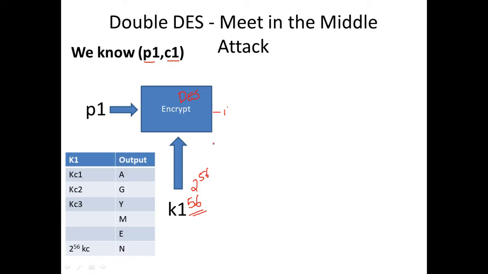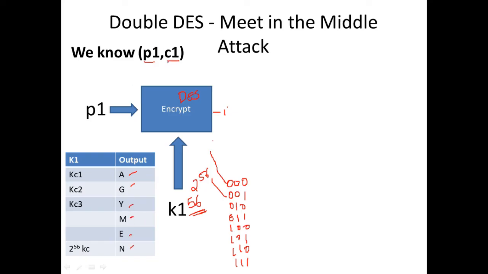Say for instance your key length is only 3 bits. Then your key combinations will be 000, 001, 010, 011, 100, 101, 110, and 111. So if your key size is 3 bits, we can just start trying every key, right? Likewise, when your key size is 56 bits, we can again start trying all the combinations. It's still possible with the hardware that we have right now. So you'll be able to get the output for every combination and record it.